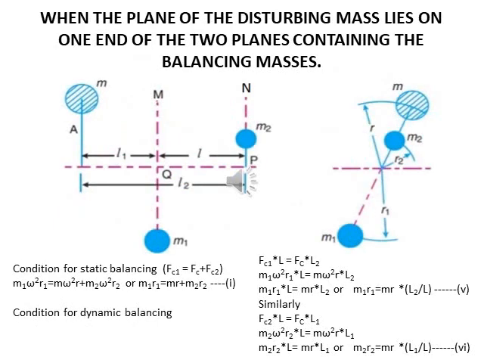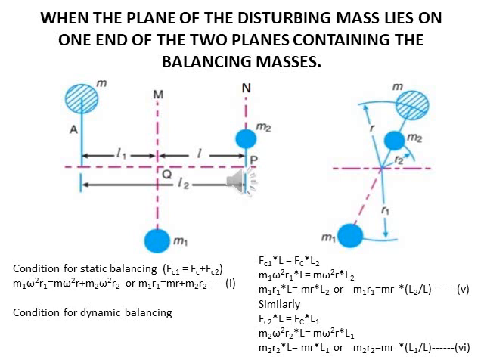So continue our second case, second possibility: when the plane of the disturbing mass lies on one end of the two planes containing the balancing masses. For this we have the static balancing equation, that is Fc1 = Fc + Fc2. For this we get m1 r1 = mr + m2 r2, which is shown by equation 1.